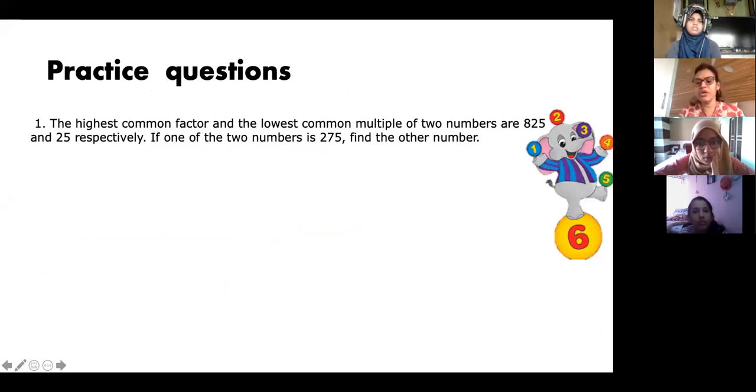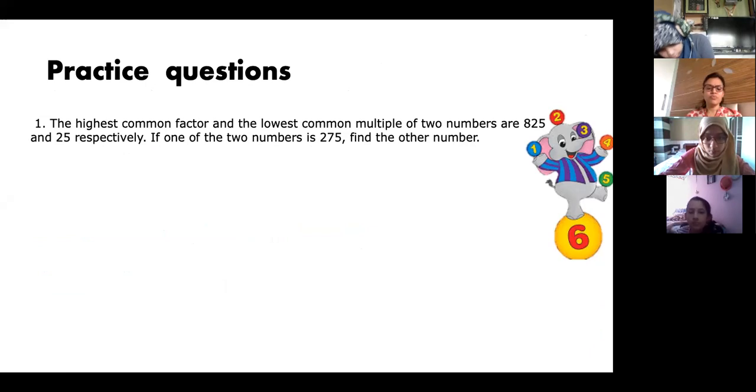Okay, for example, now you can do this question. Highest common factor and the lowest common multiple of two numbers are 825 and 25 respectively. Respectively means HCF is 825 and LCM is 25. Opposite, two numbers are 18 and 25. If one of the two numbers is 275, find the other number. Actually, they have reversed it. So how will you do it? Write down the formula and give me the answer. HCF into LCM is equal to first number into second number. So one number is 275. What is the answer?